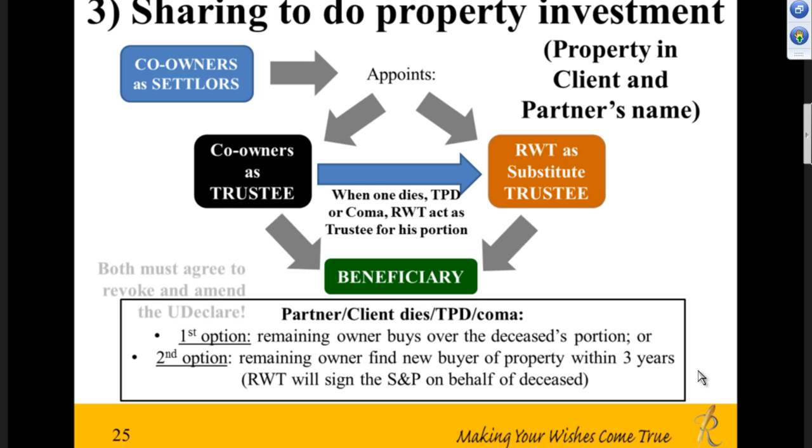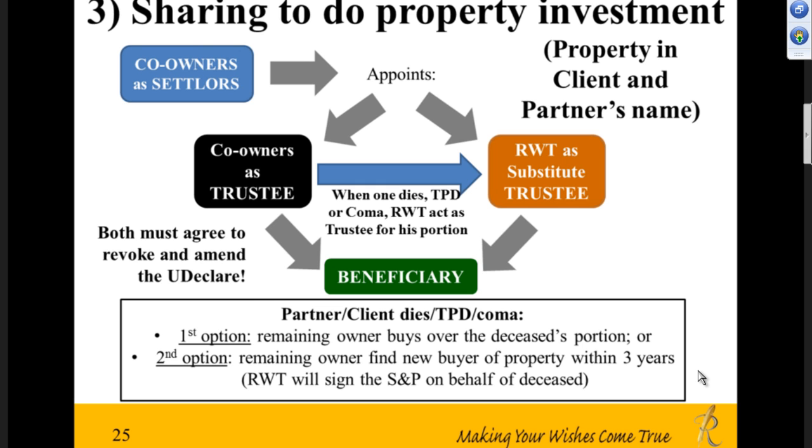Again here, both need to agree to revoke or amend the UDeclare. Now, the insurance is required, just like the earlier version, to pay off the monthly loan amount. The amount suggested here is 3 years, enough for the loan payment. Now, there is no need to put in a caveat because your client is one of the registered owners. So any refinancing, selling, or whatever requires your client to consent anyway. So that's fine.